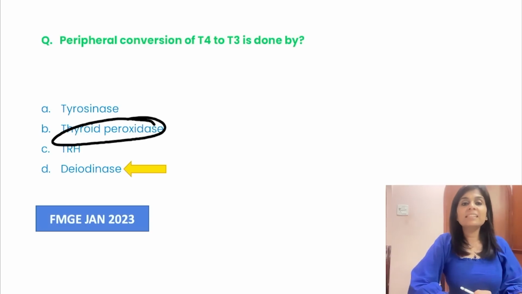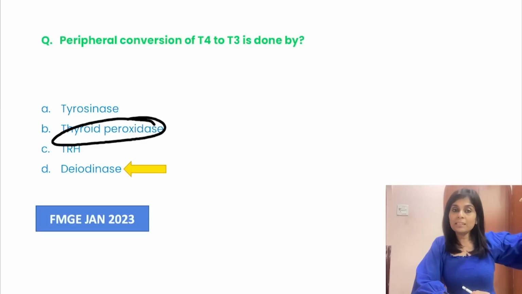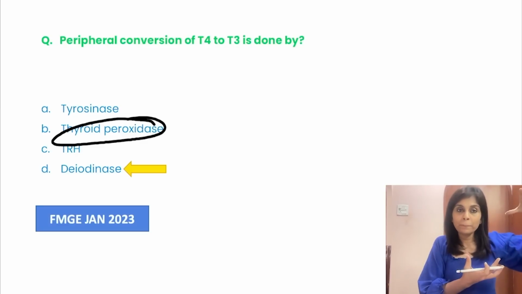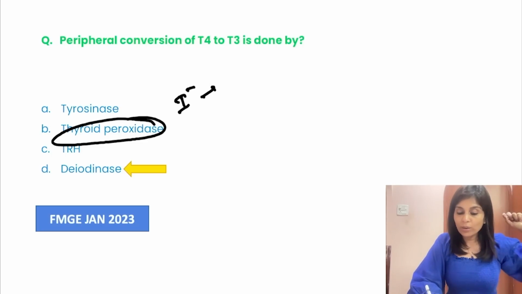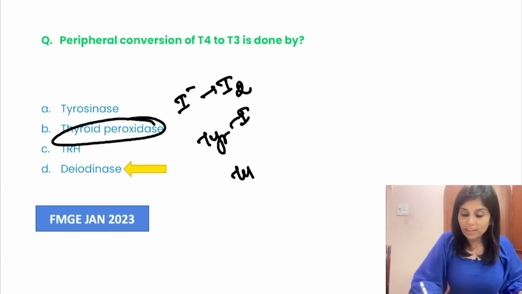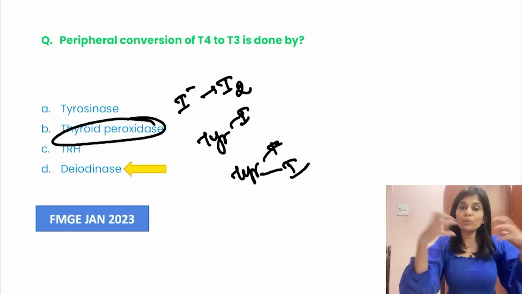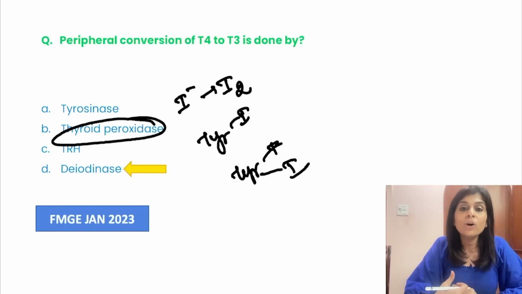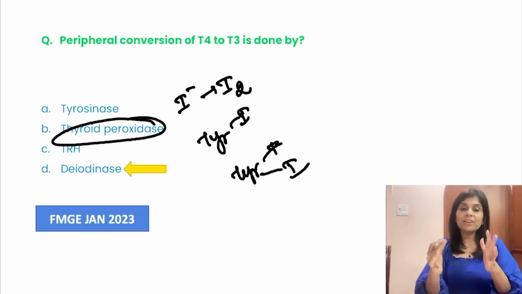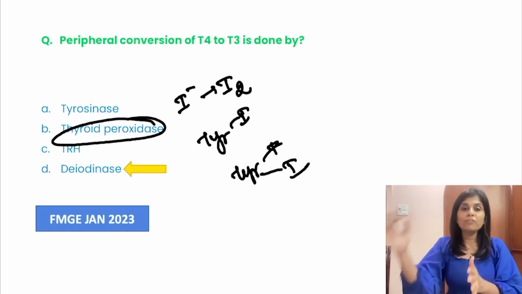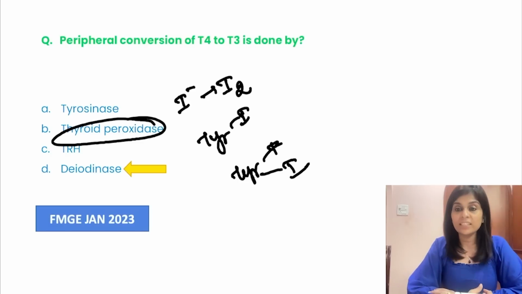Thyroid peroxidase is the enzyme which catalyzes every step involved in T4 synthesis. Do you understand this? Thyroid peroxidase starts from converting iodide to iodine. Then it helps in iodination of tyrosine residues to form monoiodotyrosine and diiodotyrosine. The same thyroid peroxidase enzyme causes coupling of these iodotyrosine residues to form thyronine hormones. But after thyronine hormones are formed, for conversion of T4 to T3, you need deiodinase.